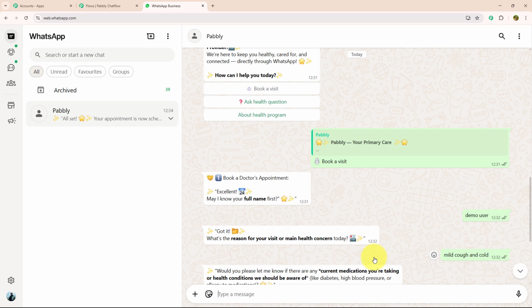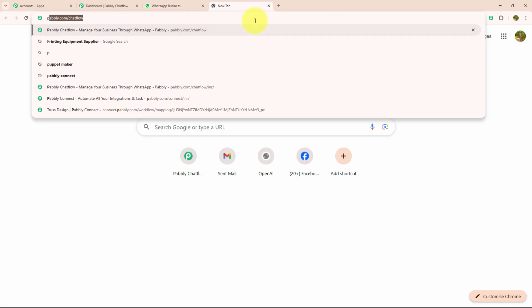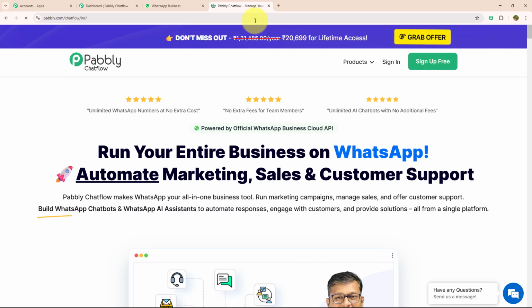If you want to know how to create this chatbot for your own business, then let me guide you further. For that, you need to open a new tab and search pabbly.com/chatflow. As soon as you search this, you will land on the pabbly.com page. Here you can see there are 2 options: sign up for free and sign in. If you are a new user, you can sign up for free. As I am an existing user, I will click on sign in.